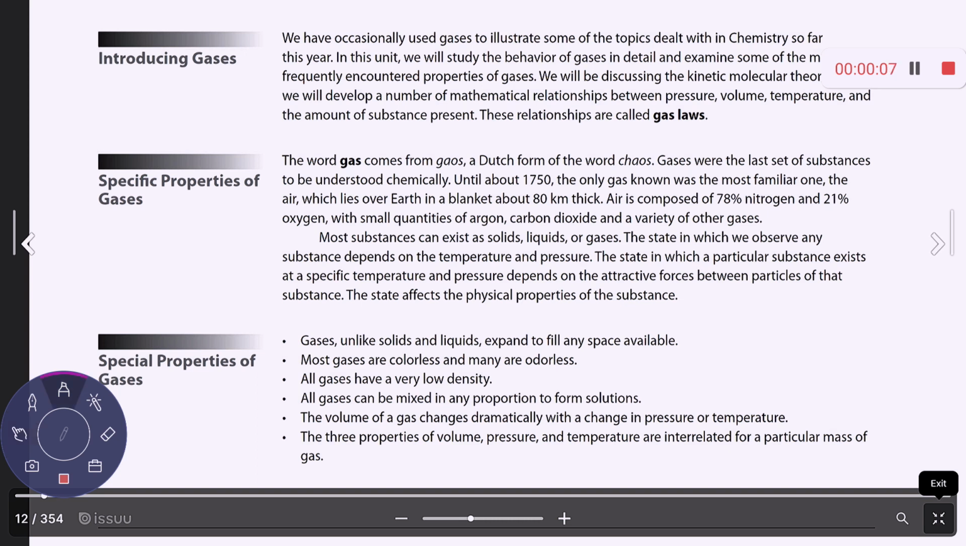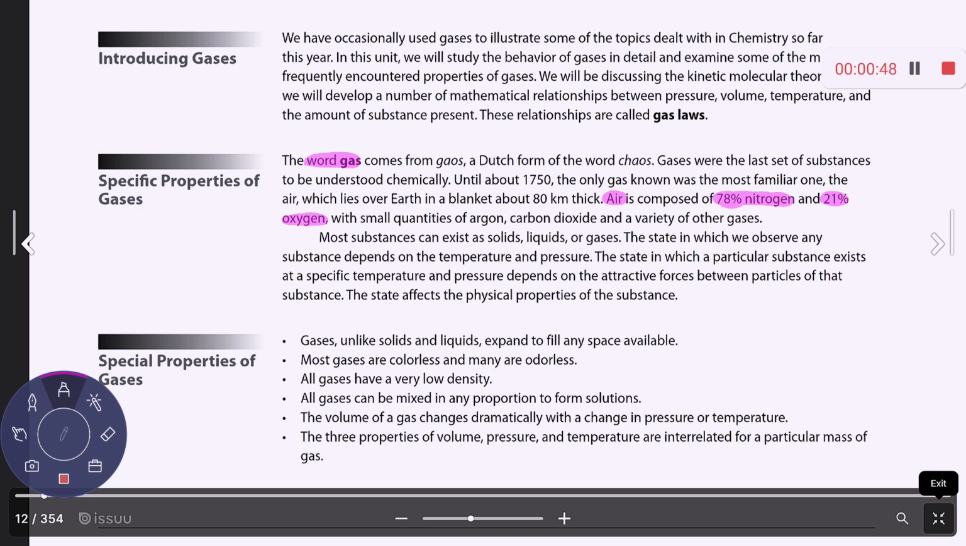Okay, so we're going to be talking about gases today, and we're going to start by talking about where the word gas comes from. It comes from a Dutch form of the word chaos. Gases were actually the last form of matter that were easily understood. If you think about a gas that we're exposed to every day, it would be air. Air is made up of mostly nitrogen gas and then some oxygen gas. There are small quantities of other gases mixed in with it, things like carbon dioxide, argon, helium, and